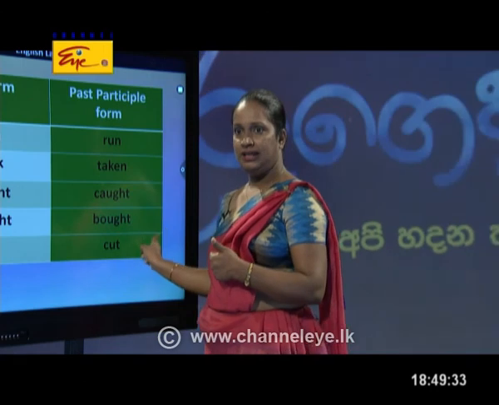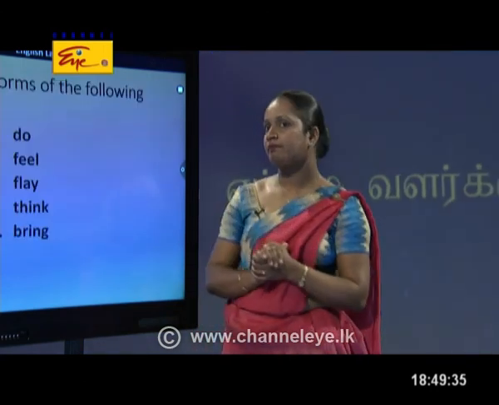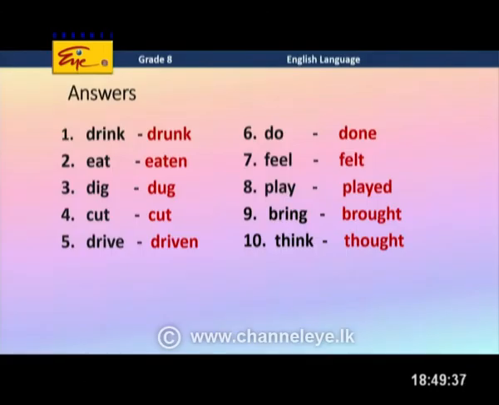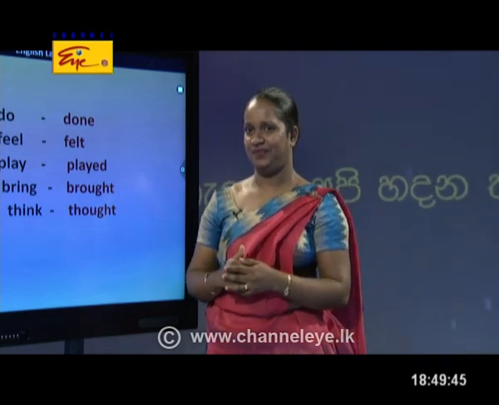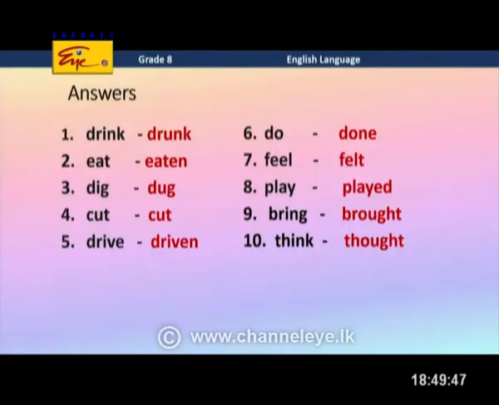Right. So, let us give them a task. Okay, children. There are 10 words and I think you can make the past participles of them. Miss Chamari, shall we read them? Yes. Drink, drunk. Eat, eaten. Dig, dug. Cut, cut. Drive, driven. Do, done. Feel, felt. Play, played. Bring, brought. Think, thought. I think you have got all the answers correct.